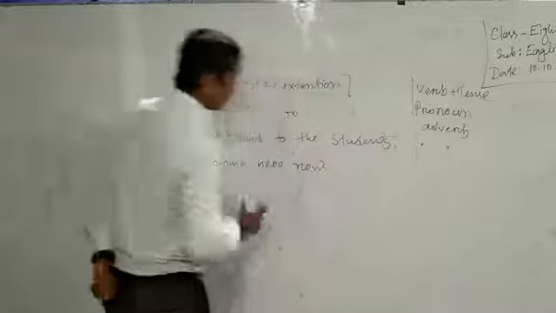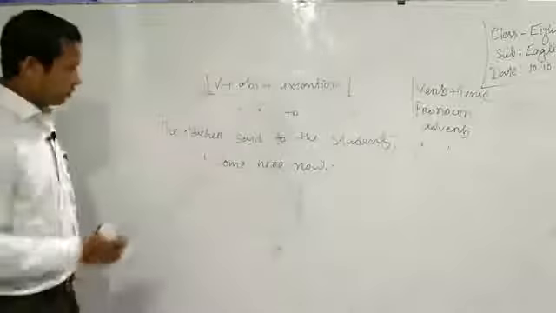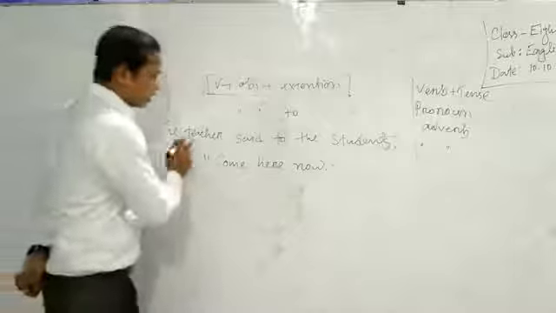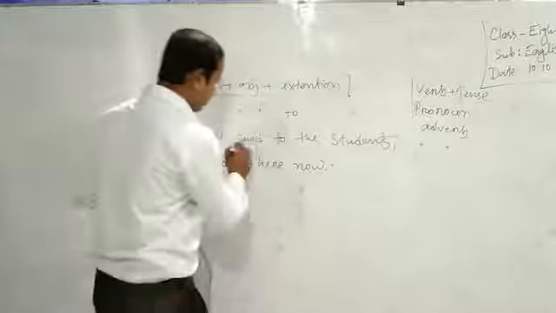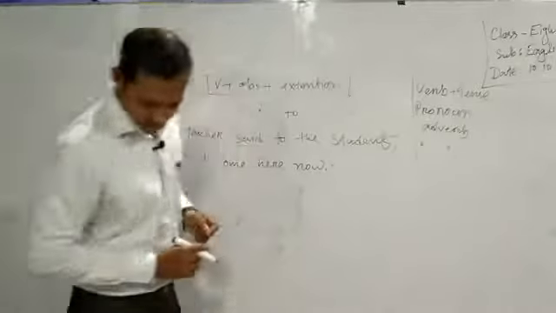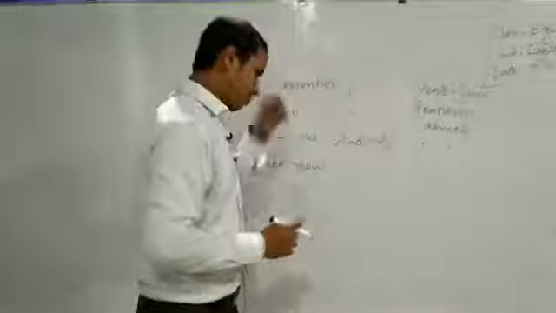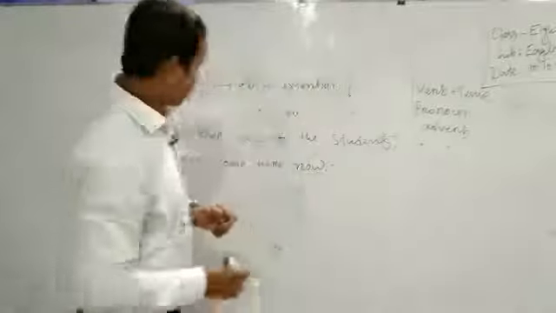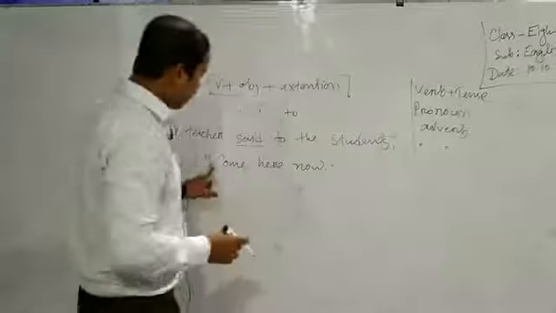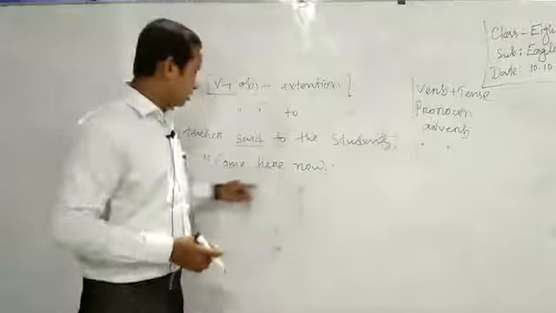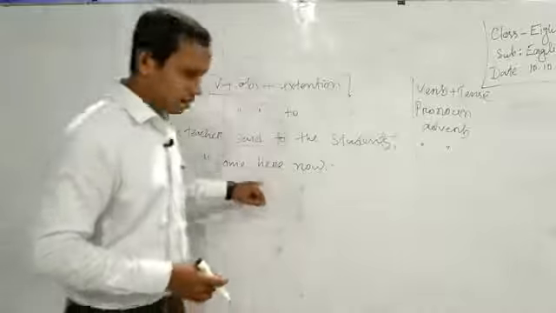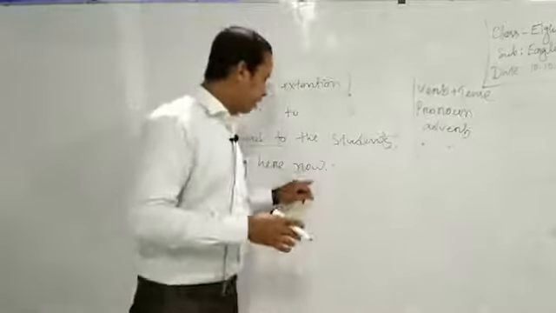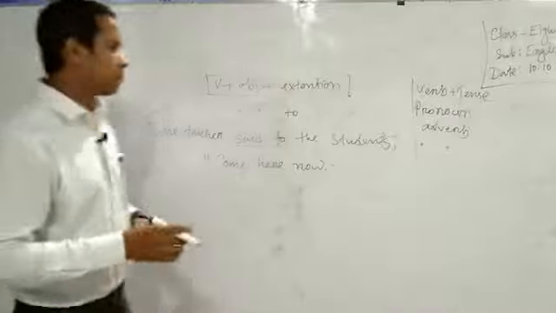Okay, so if we see this sentence, here teacher is the subject, said to is a group verb, and the students are the object. Then we have an imperative sentence: come is the verb, here is an adverb, and now is also an adverb.